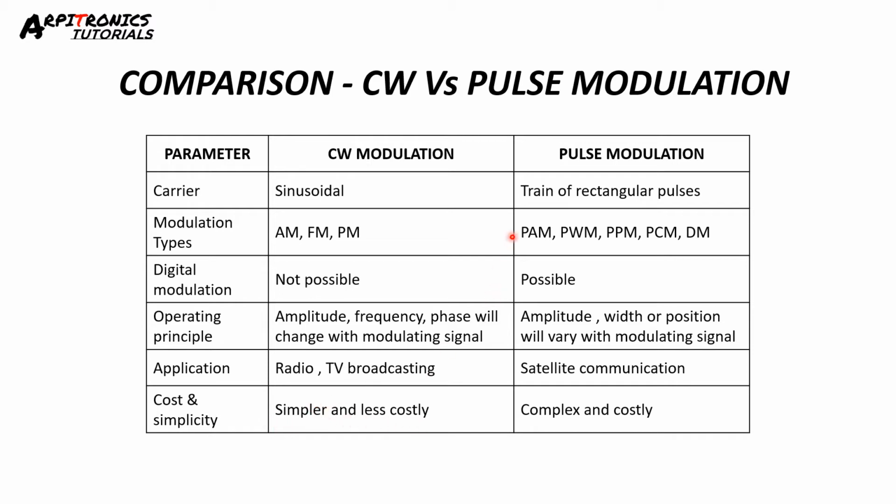While in pulse modulation, a train of rectangular pulses is used. Examples are PAM, PWM, PPM, PCM, etc. PCM and DM are digital modulation. Therefore, digital modulation is possible in pulse modulation. In this, amplitude, width or position will vary according to the modulating signal. It is useful in satellite communication, but the circuit is complex and costly.